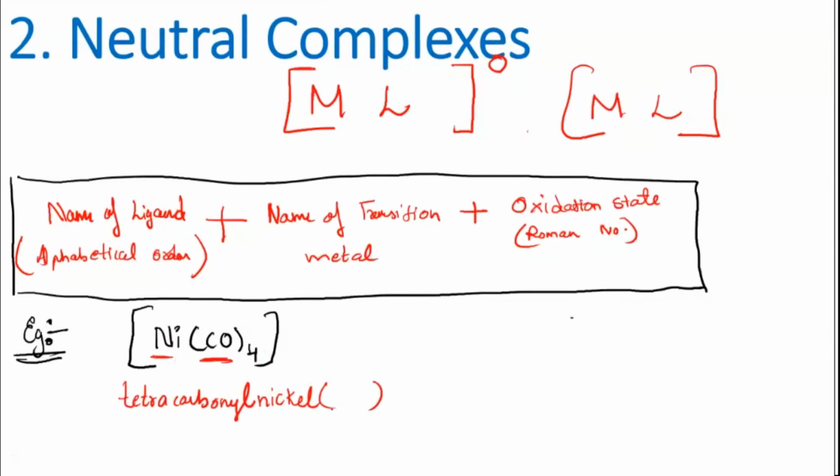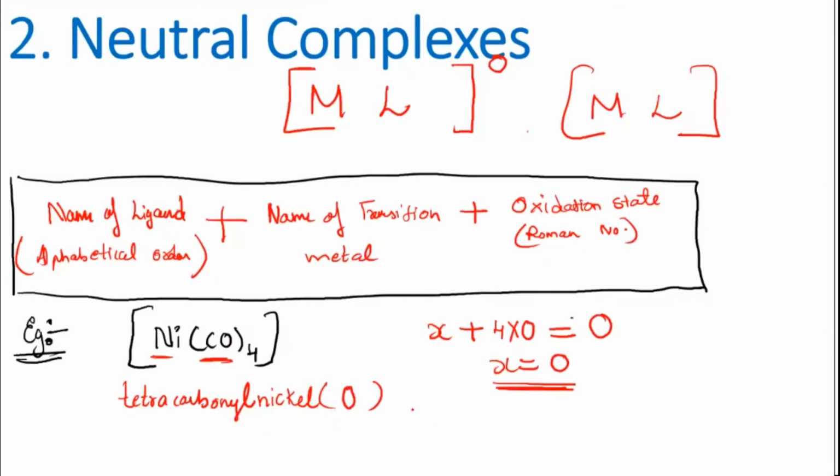Now we need to find out the oxidation state for this particular metal, that is nickel. So nickel is X here, plus carbonyl is a neutral molecule. In the list I have given you which are neutral molecules, I had told you carbonyl is neutral. Neutral means there is no charge. So 4 into 0, and the whole complex is also not carrying any charge, so 0. So what is the oxidation state of nickel here? 0. So you should write 0 inside the bracket. Understood?